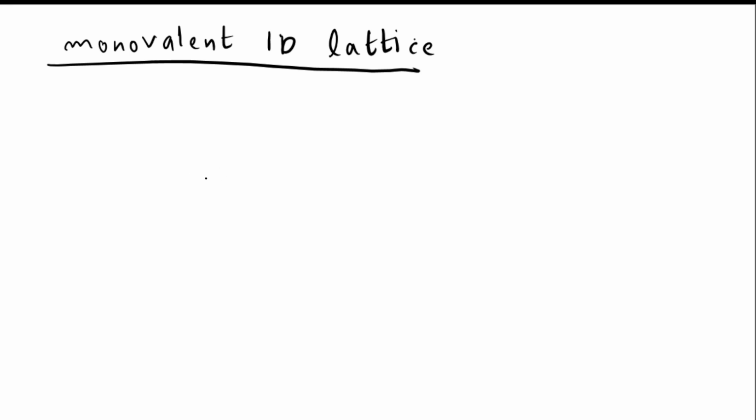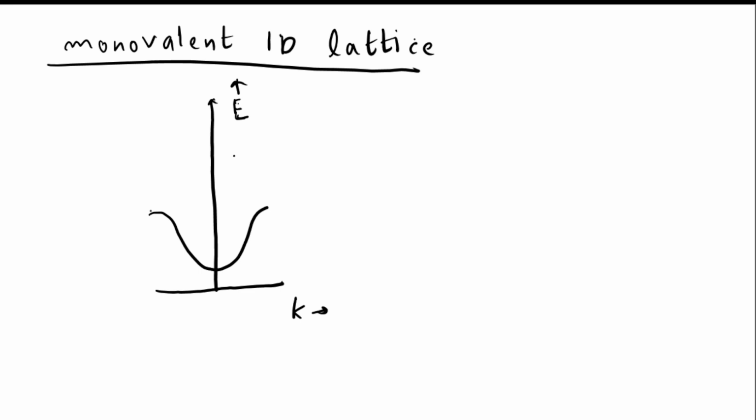I am using the reduced zone scheme here. It is like this. There are many bands above that, like this. We have to only consider this now.